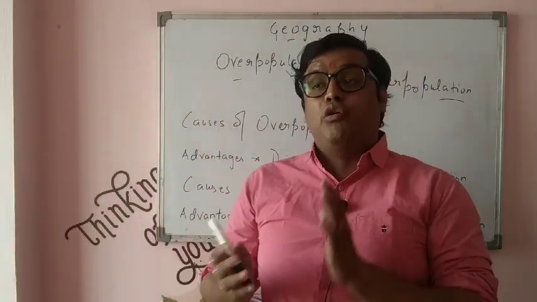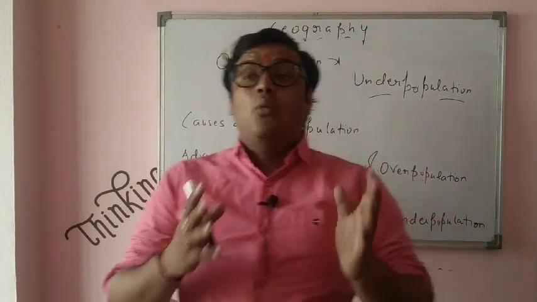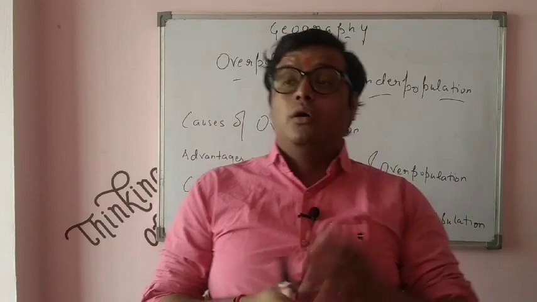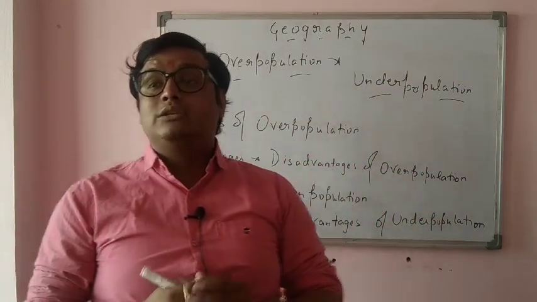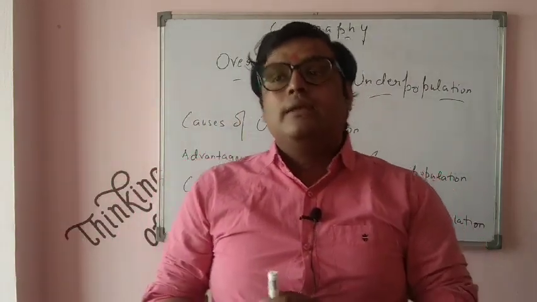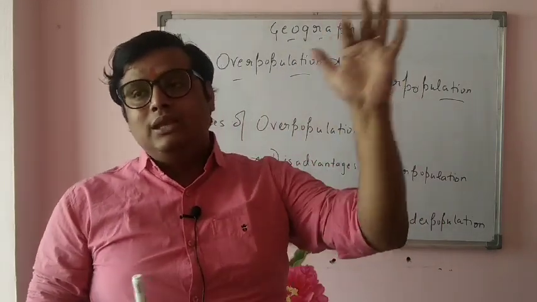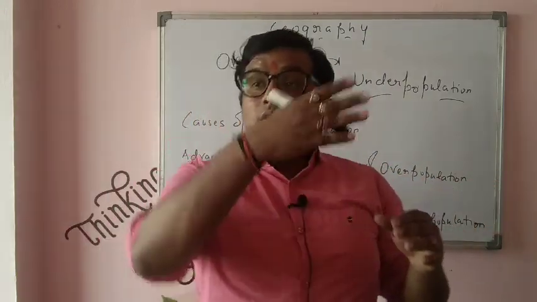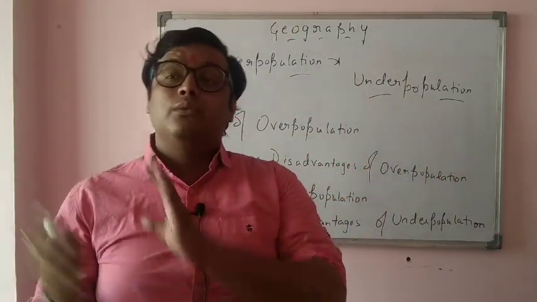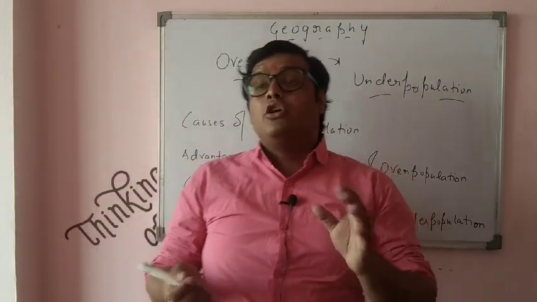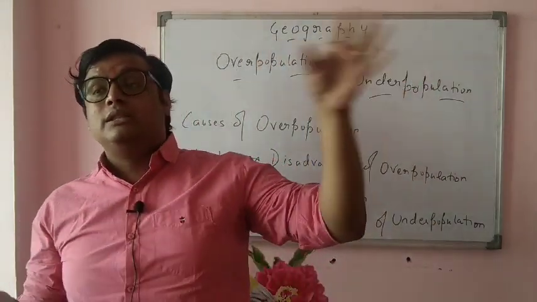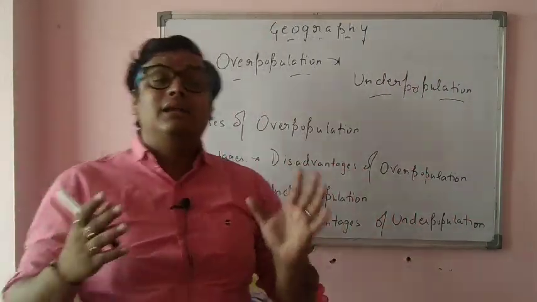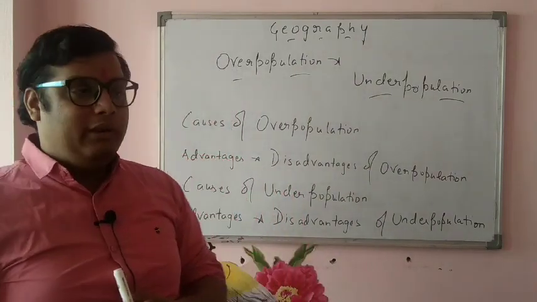Next is low density of population. What is low density of population? It is when the population of a country is significantly low, or the density of the population is very low. Suppose in the case of deserts, Saudi Arabia and the UAE, the people are only situated and concentrated in the cities. They are not in the outskirts, so these areas are very less populated. When you talk about Antarctica, a frozen continent, the people do not live there. That is why we say there is less density of population in that place.